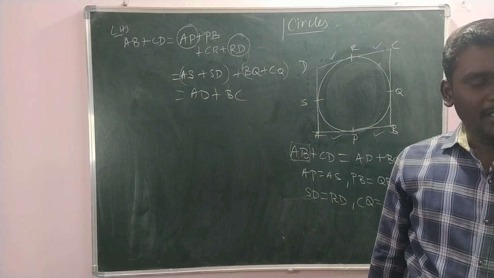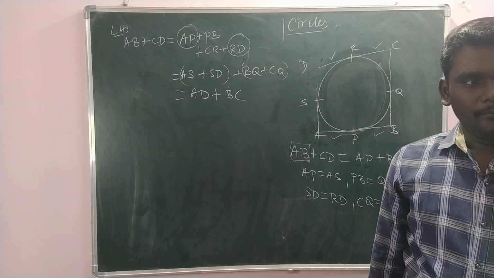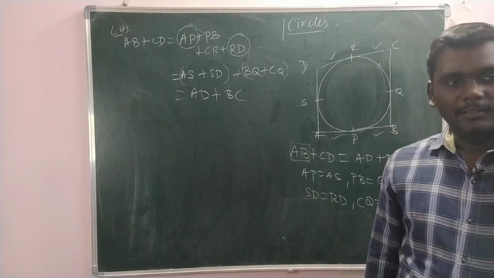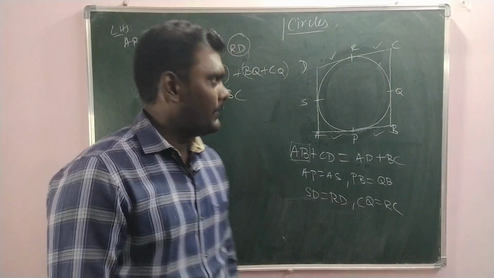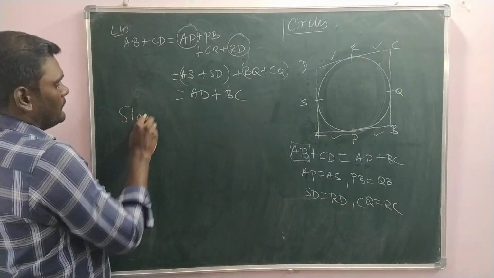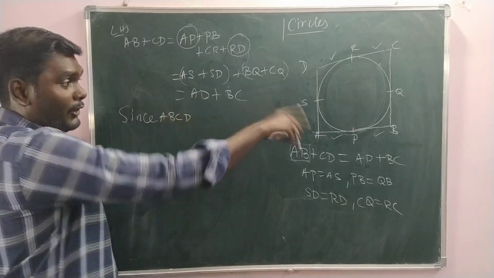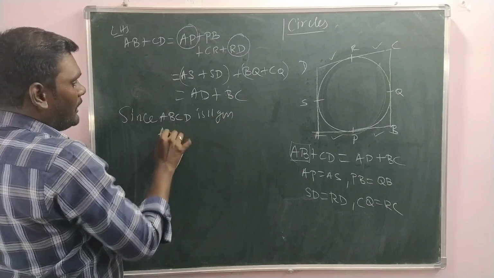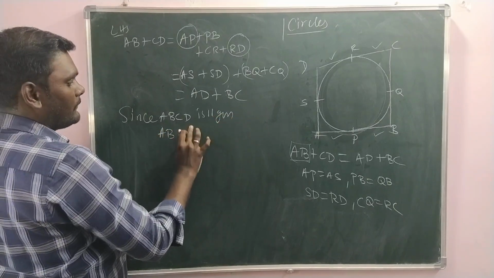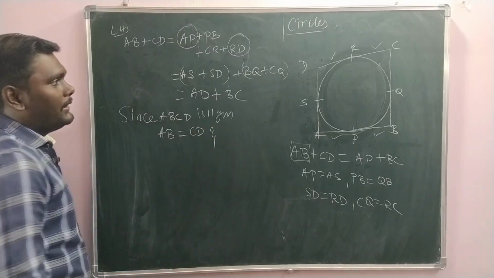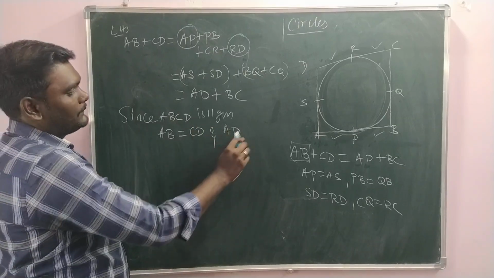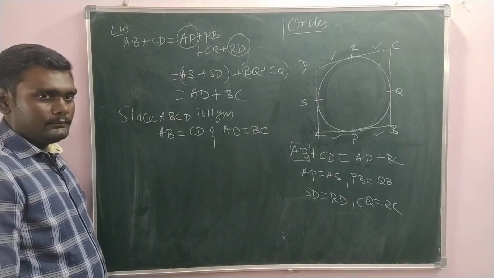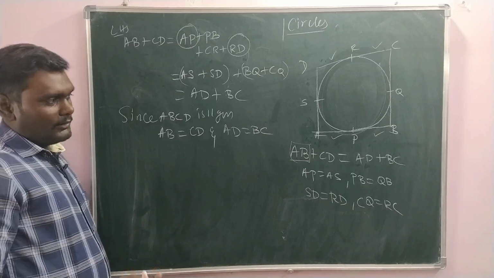What makes a parallelogram a rhombus? All sides are equal. Already in the parallelogram, opposite sides are equal. Then what is enough to prove? Same proof follows. Since ABCD is a parallelogram, we have AB equals CD and AD equals BC. It's already opposite sides are equal.